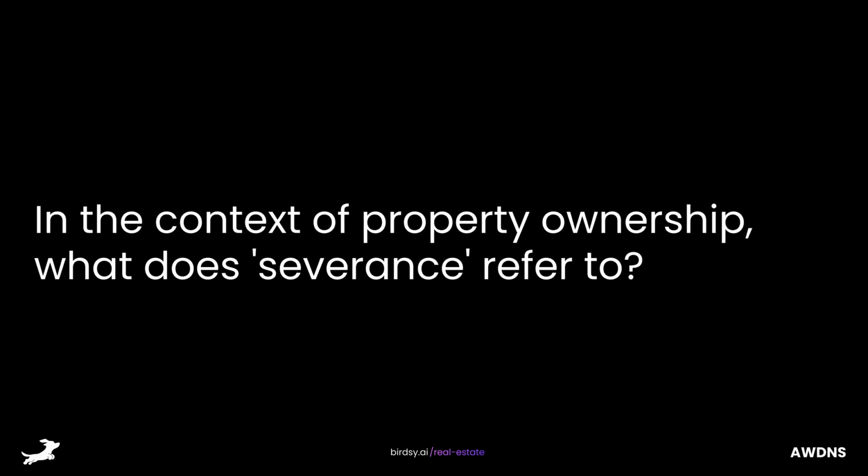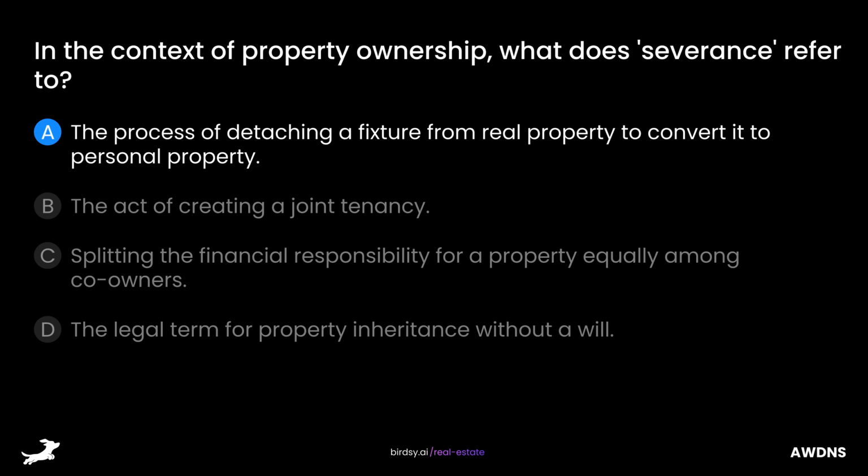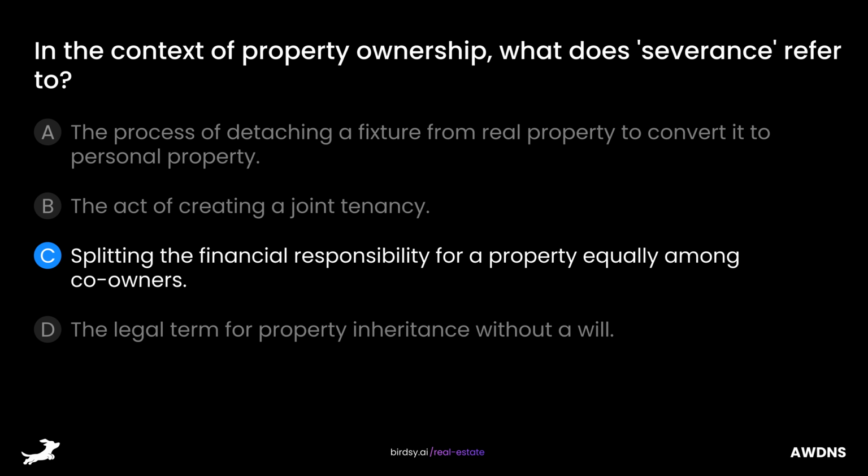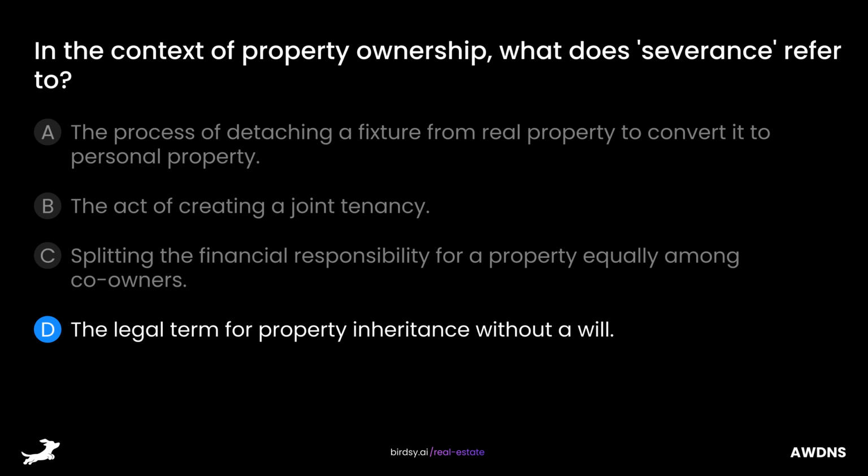In the context of property ownership, what does severance refer to? Is it A. The process of detaching a fixture from real property to convert it to personal property, B. The act of creating a joint tenancy, C. Splitting the financial responsibility for a property equally among co-owners, or D. The legal term for property inheritance without a will?